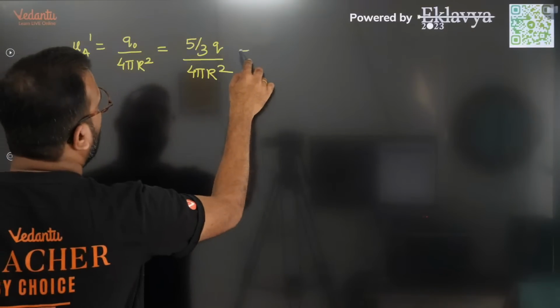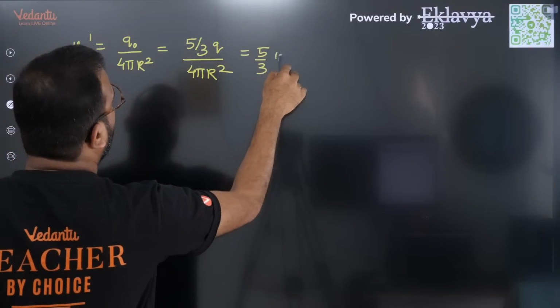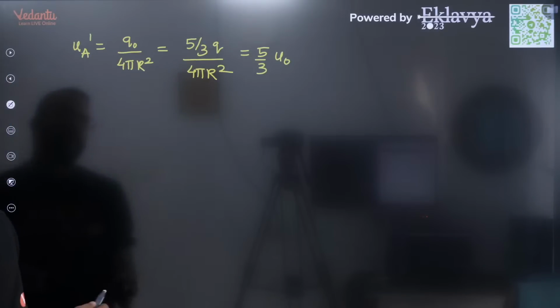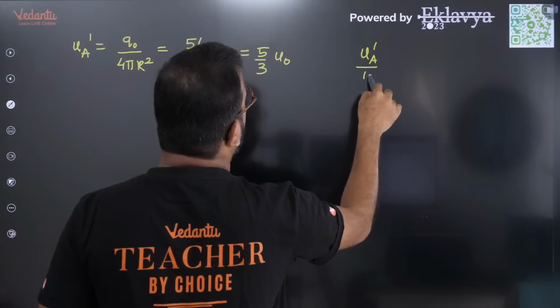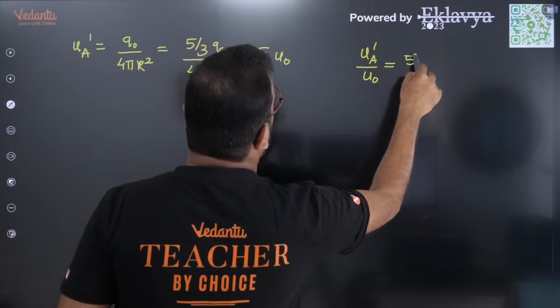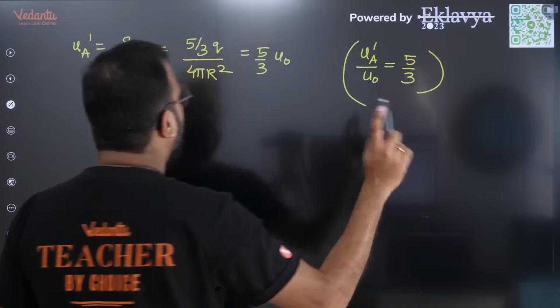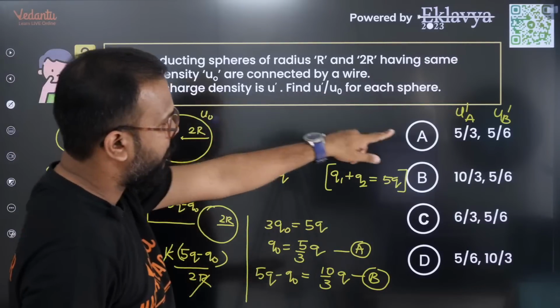So this is 5 by 3 U naught. That means UA dash by U naught is 5 by 3. That's the first thing that the question asks.